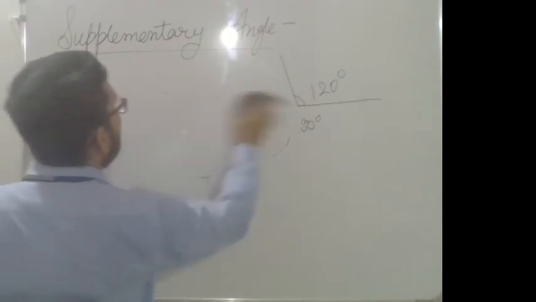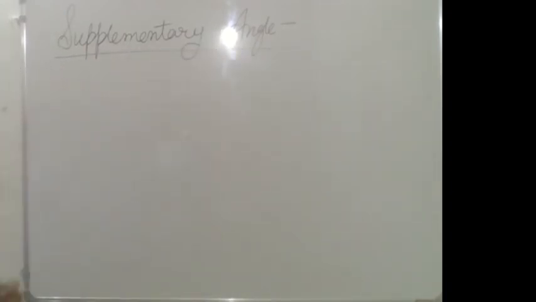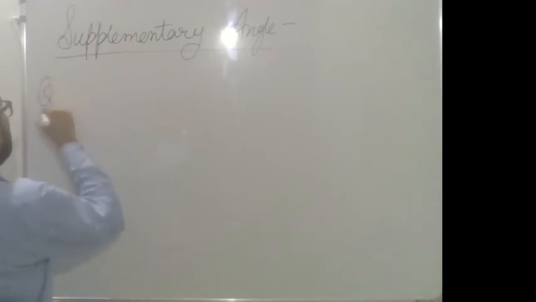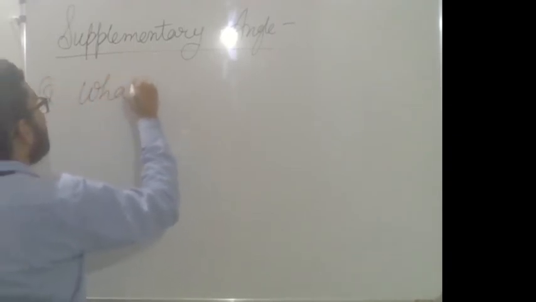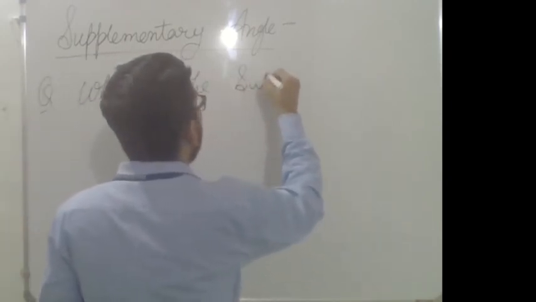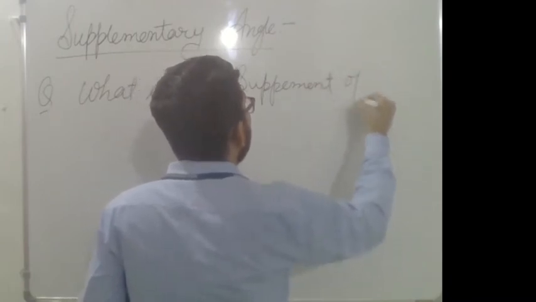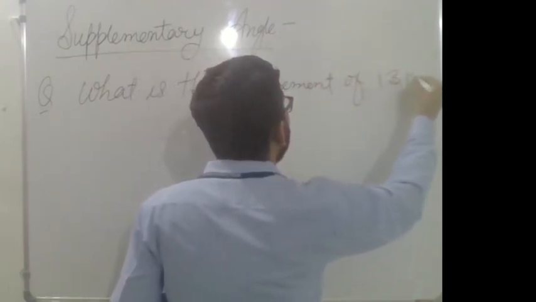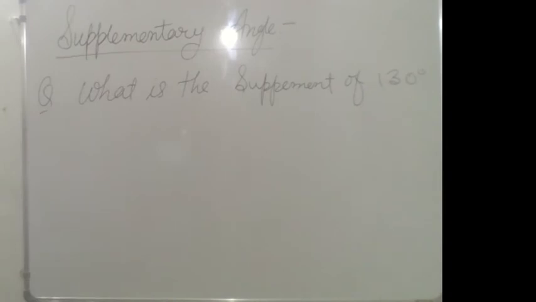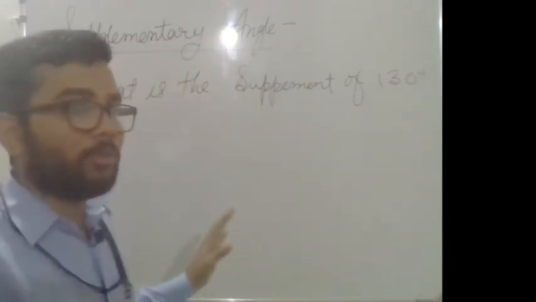Now how will the question be asked on the basis of supplementary? The question will be asked like, what is the supplement of 130 degree? Okay, the same process you have to follow.